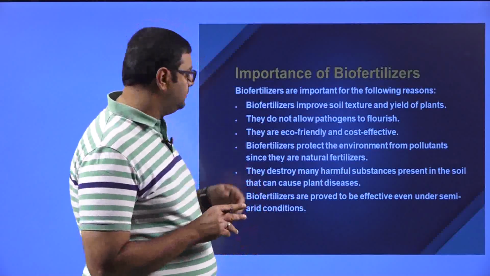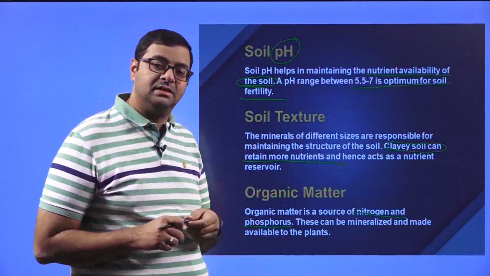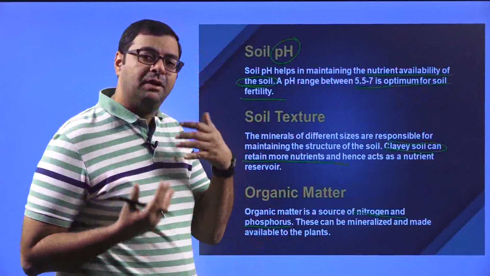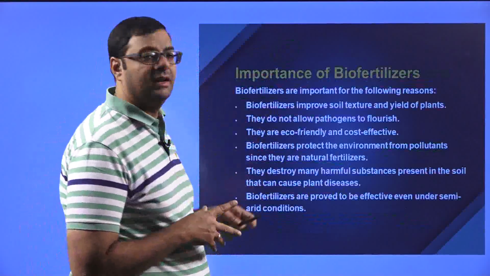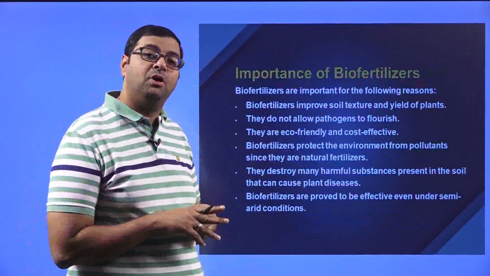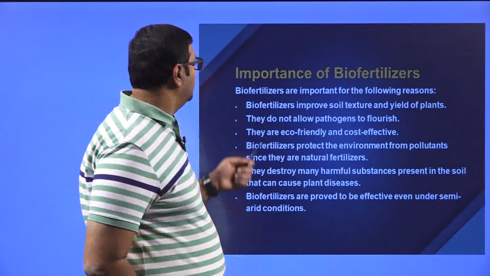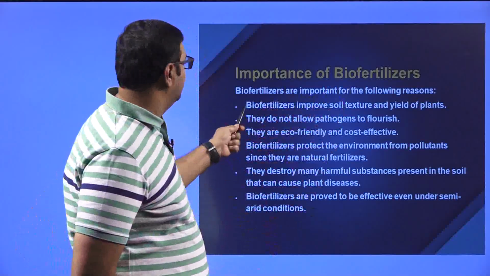Now one of the organic matter which people use for improving the nutrient quality in the soil is the biofertilizer. This is an example, and we will just see what is the importance of biofertilizer. Biofertilizers are important for the following reasons.